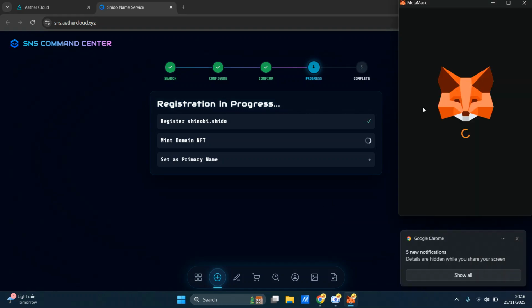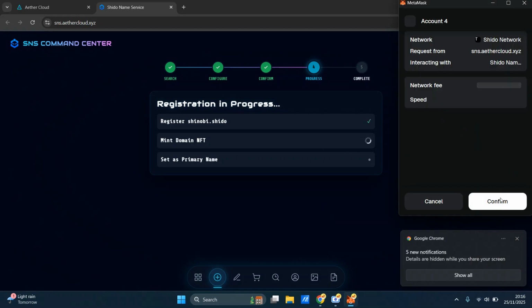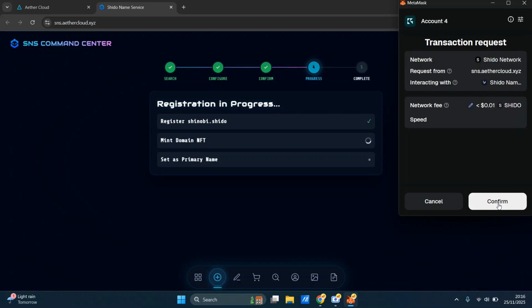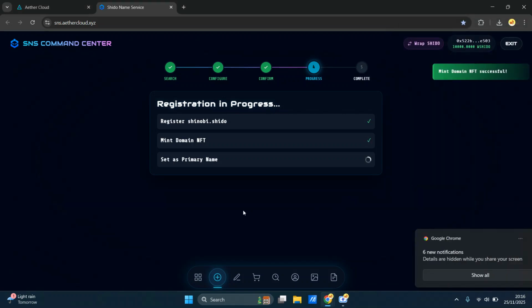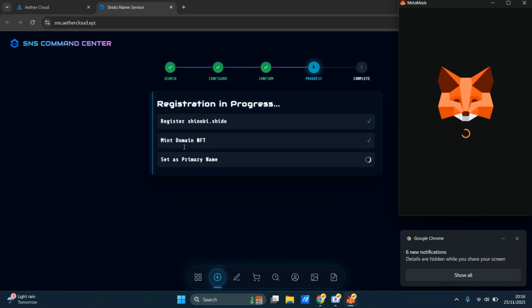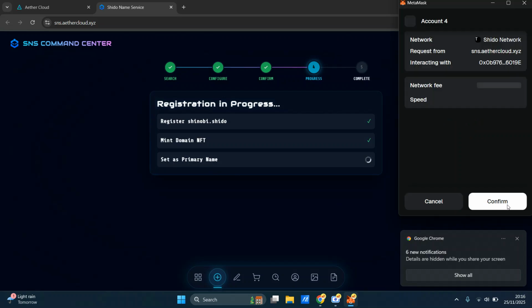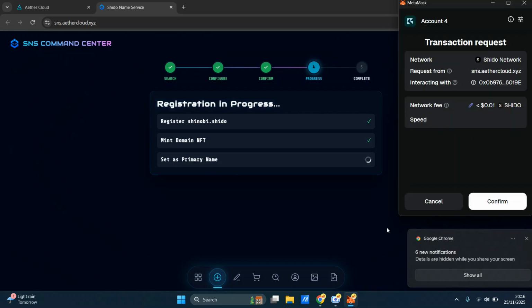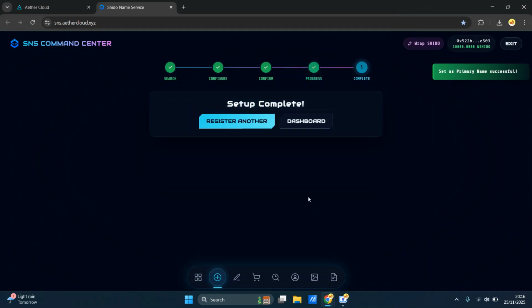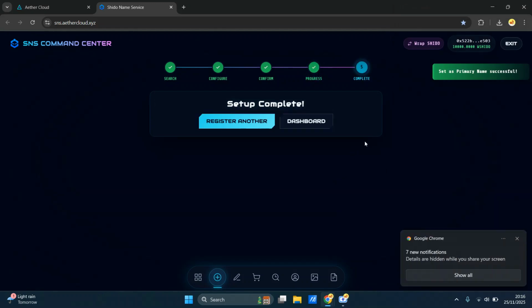It confirmed it. So you go ahead and you confirm this. Actually, I should name this account to Shinobi as well, isn't it? So in the future, I know. So you got to go through these steps here. So anything in the future that you change, like your profile or anything, great. So it's done it. You see, setup is complete.